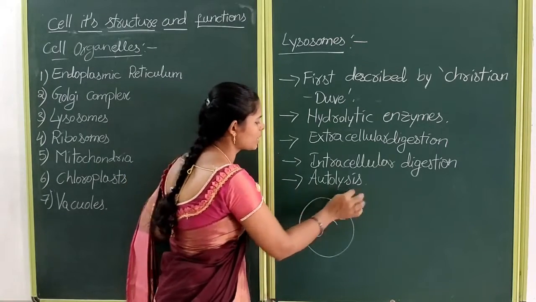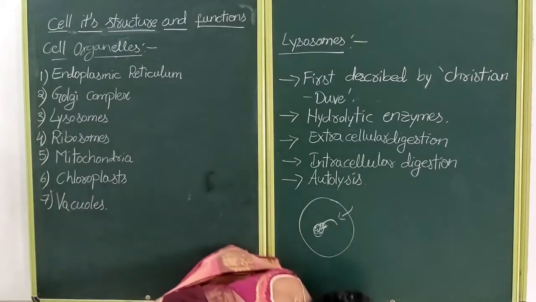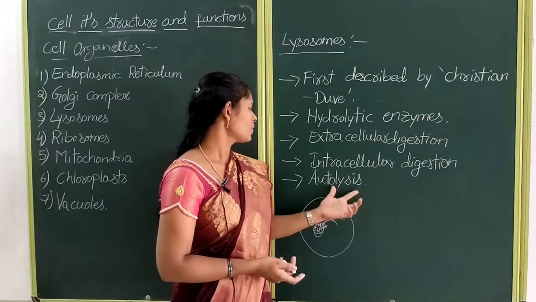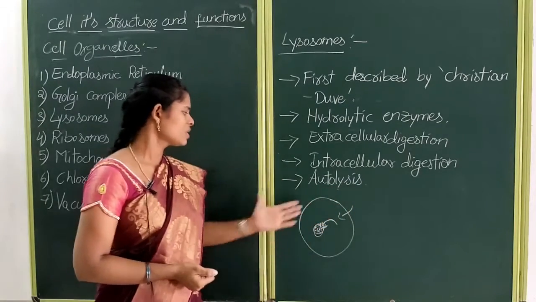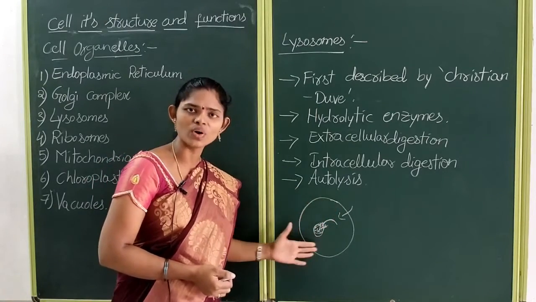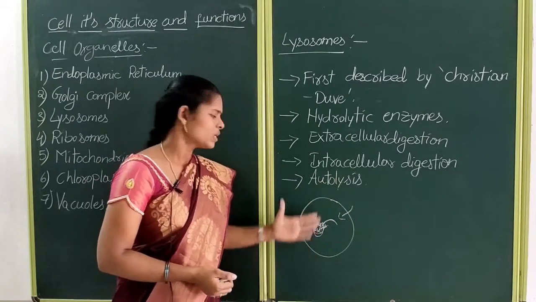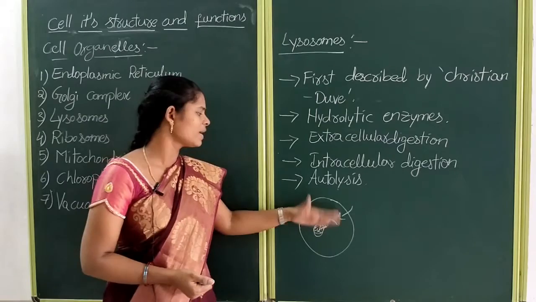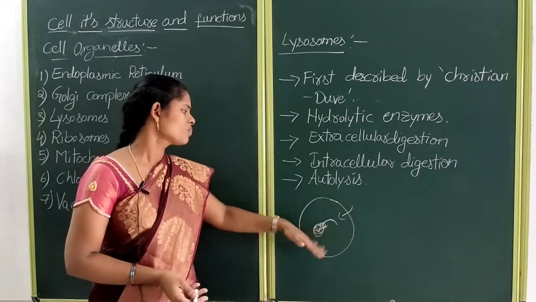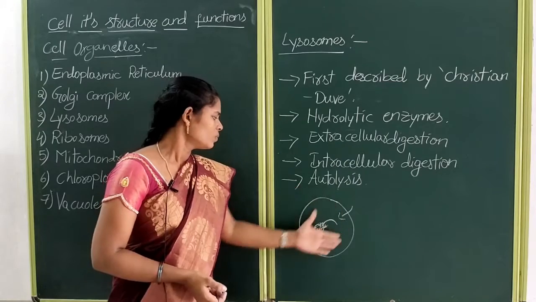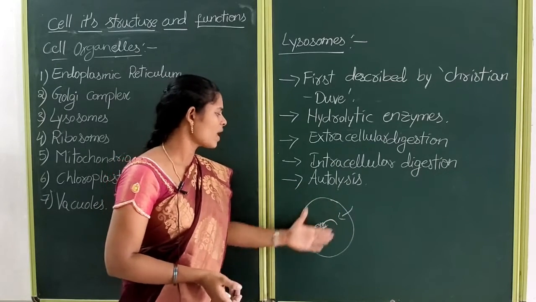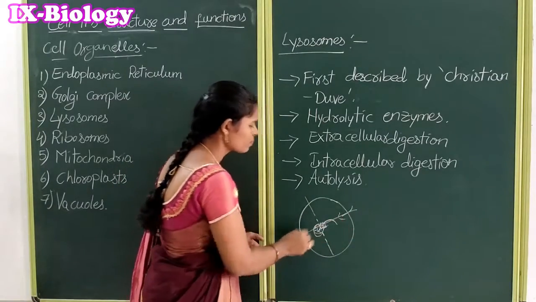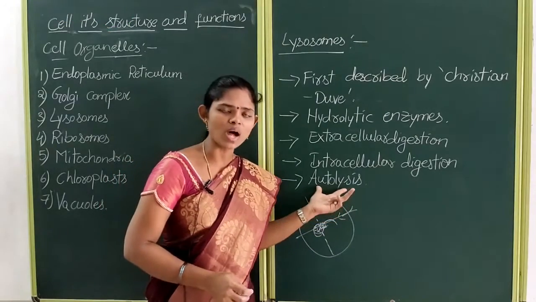So what is meant by autolysis? Autolysis means lysis of the cell itself, so it leads to cell death. Suppose this cell became very old and does not want to work. At that time the lysosomes release these hydrolytic enzymes or destructive enzymes within the cell itself. These destructive enzymes will collapse all the cell materials. Then the cell leads to death. This is known as autolysis.